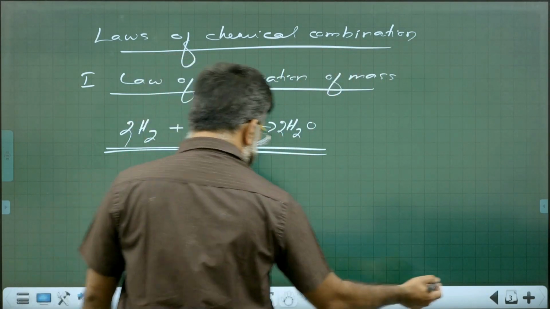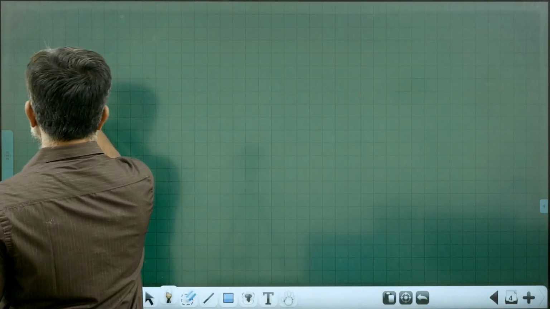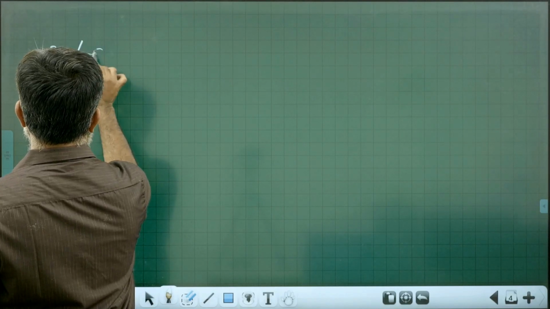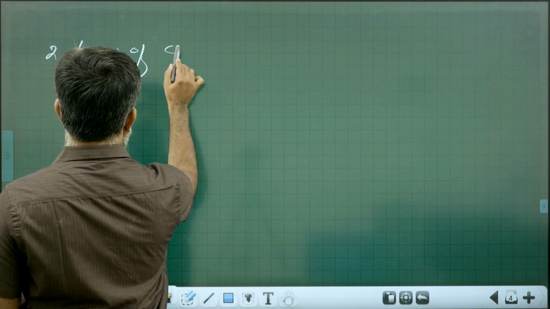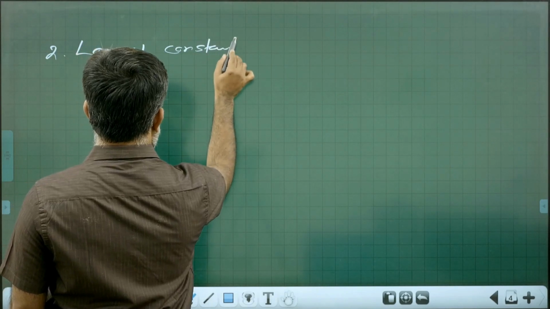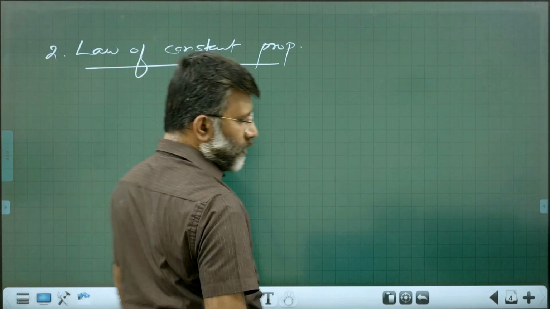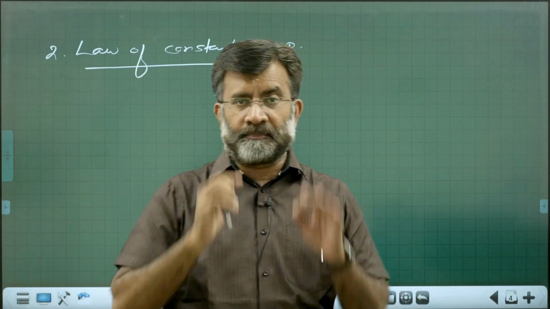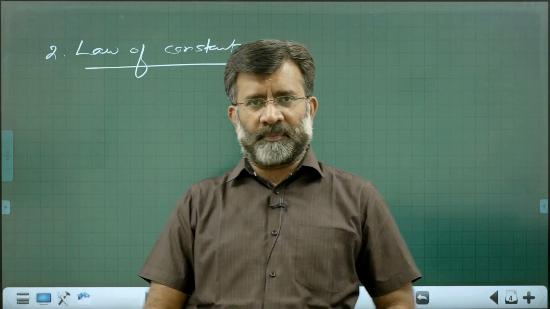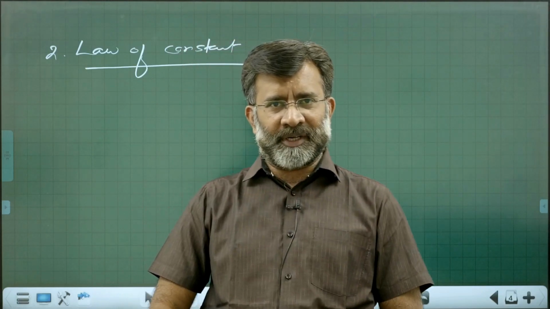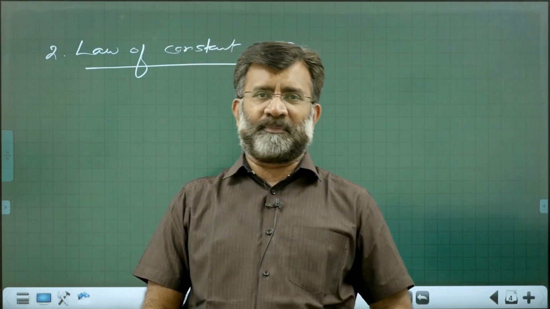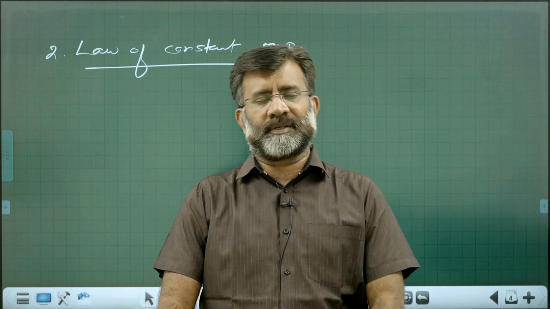Number 2, it is the law of constant proportion. It is also called the law of definite proportion, or law of fixed proportion, proposed by Joseph Proust.